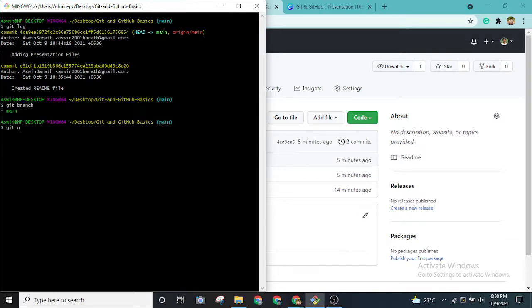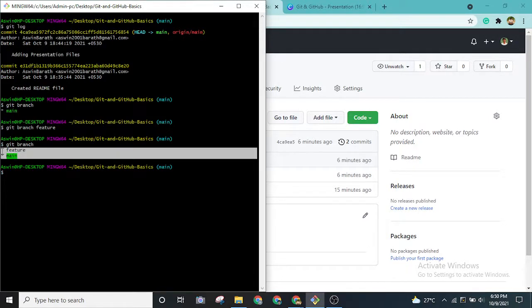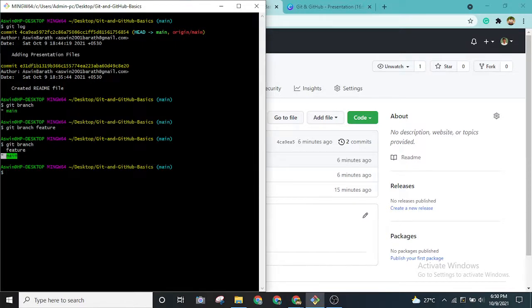Let's say I create a new branch called feature. Let's say this is a new feature, and I'm calling it feature. Now if I type git branch again, as you can see there are two branches as of now in our local repository. One is main, one is feature, but we are still currently in our main branch only.